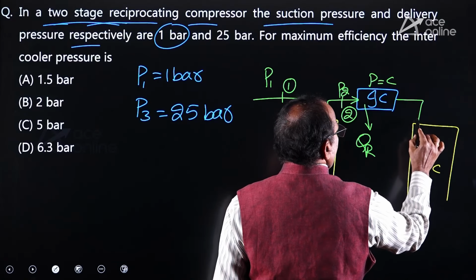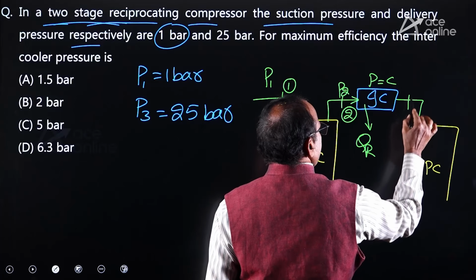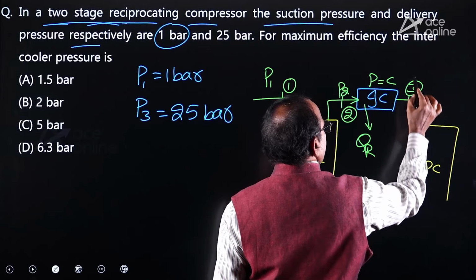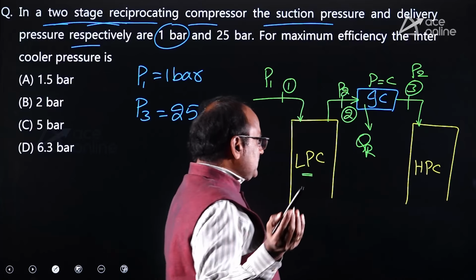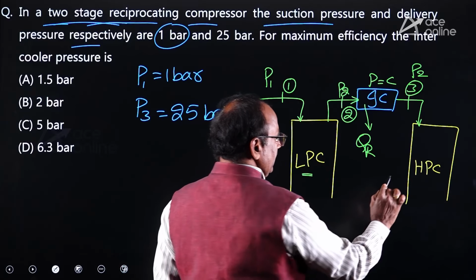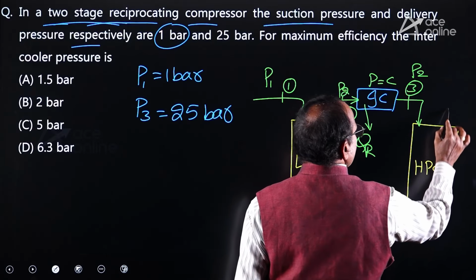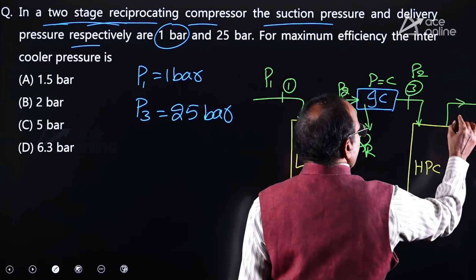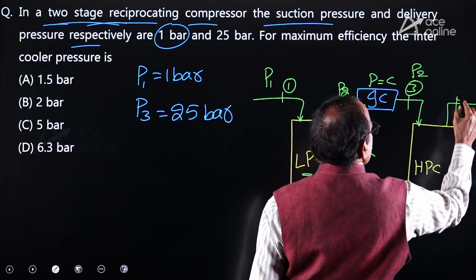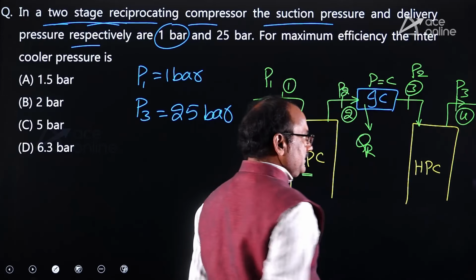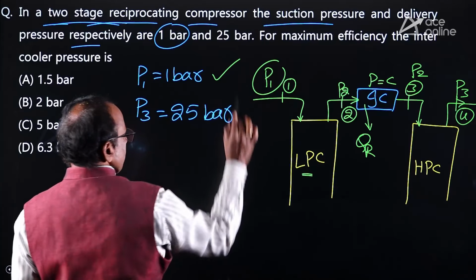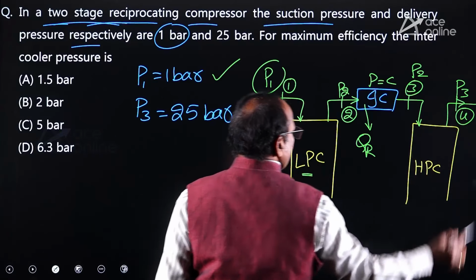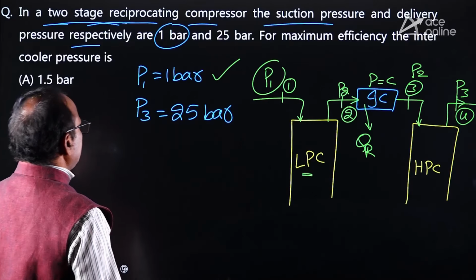Because of that cooling, at constant pressure, temperature decreases, but the pressure at state 3 is still P2. With that pressure P2 and low temperature, air enters the high pressure compressor where the pressure further increases to state 4 pressure, that is P3. So the air enters with a pressure P1, that is 1 bar, and leaves the two-stage compressor with 25 bar.